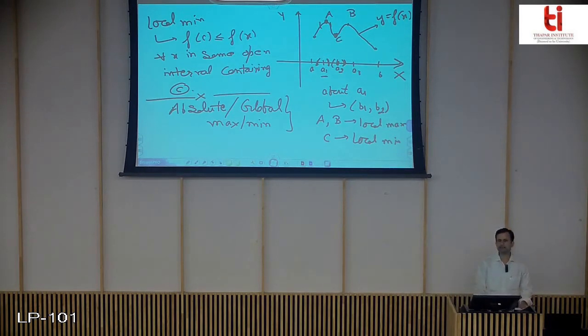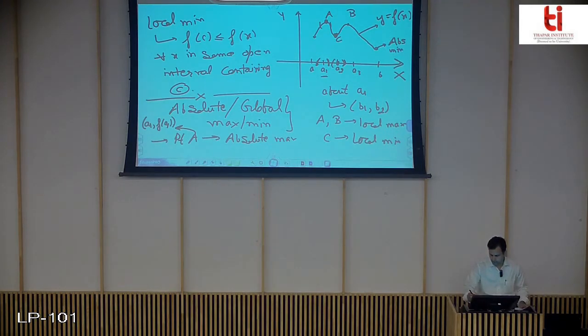So in the figure here, you can see point A represents your absolute or global maxima. Point A, you can write it as A1, f(A1). You can have the coordinates of this point like this one. And for minima, you have here the absolute minima.